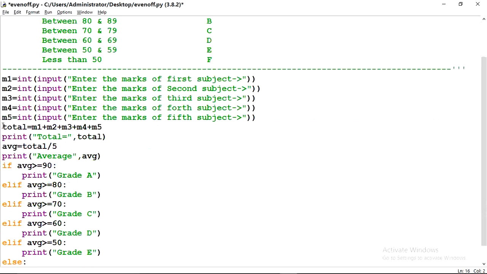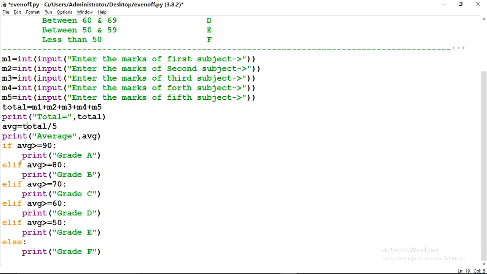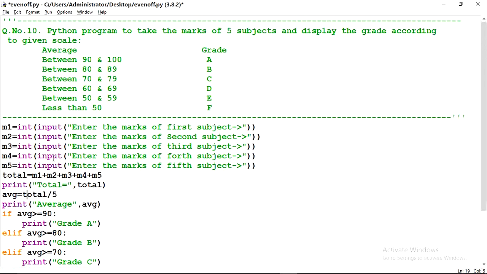After that, adding all the marks, it will be stored in total. Then it will print the average, which is total divided by 5 because there are 5 subjects. And this is the if condition according to the given scale. Look here, between 90 to 100, that means here you will write average is greater than or equal to 90. If average is greater than or equal to 90, then it will print grade A according to the given condition. If this condition is false, then come to the else part.